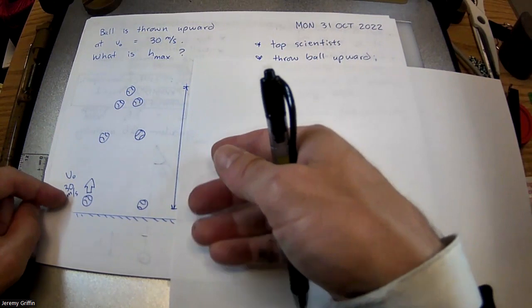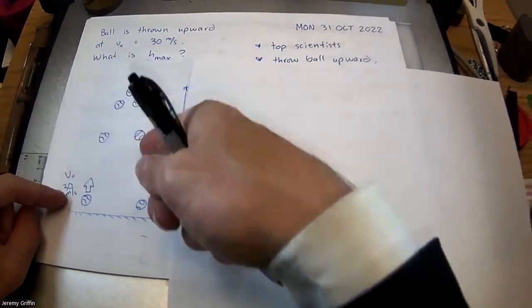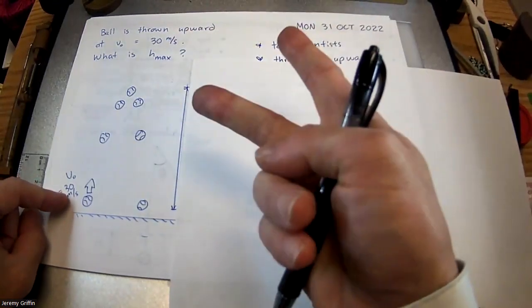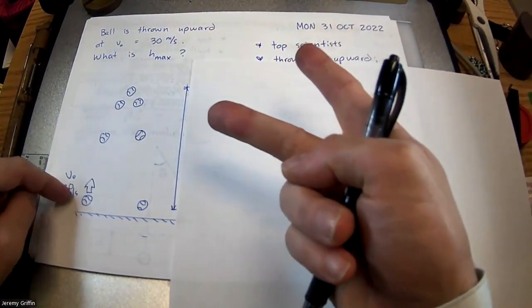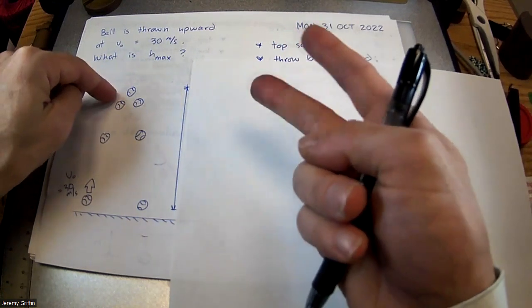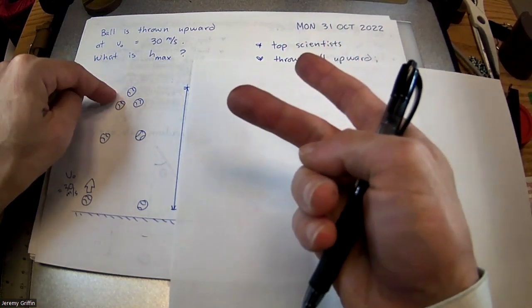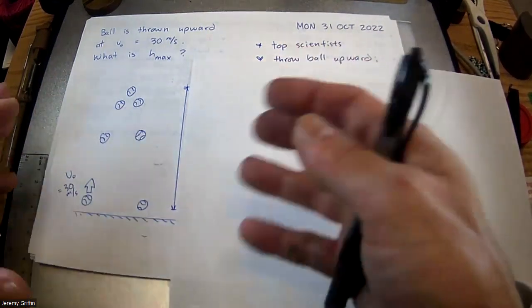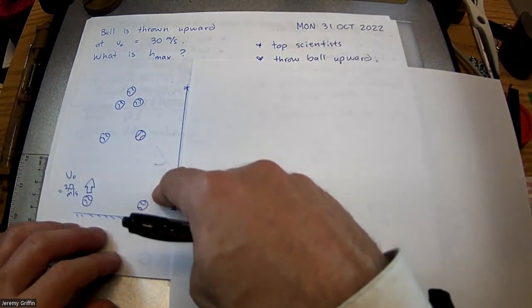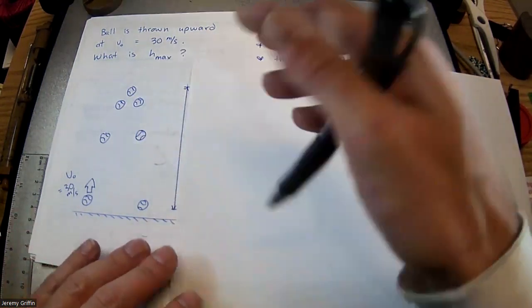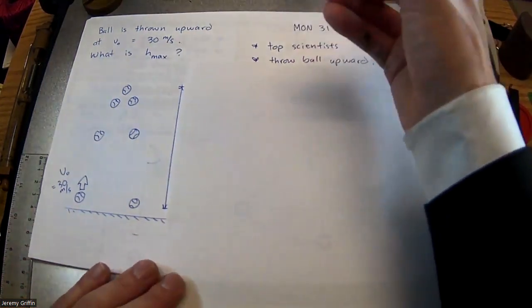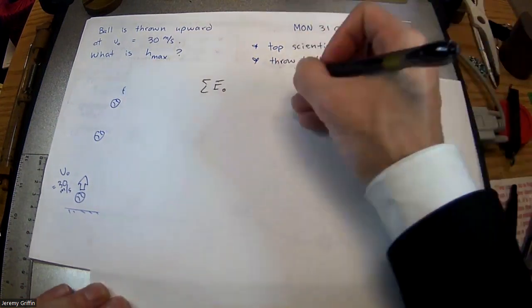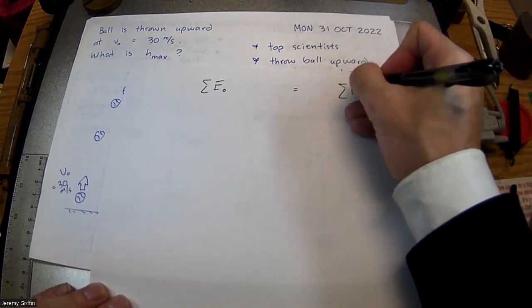What objects are in the closed system? The ball goes up and comes back down. What objects are in this closed system? The what and the what? The ball, of course, but also I have to consider the earth, because the earth is pulling on the ball. It would be an external force if we don't internalize it in the closed system. So the earth is doing work on the ball. So I've got a ball-earth system. I'm going to say that the sum of energy initial is equal to the sum of energy final.